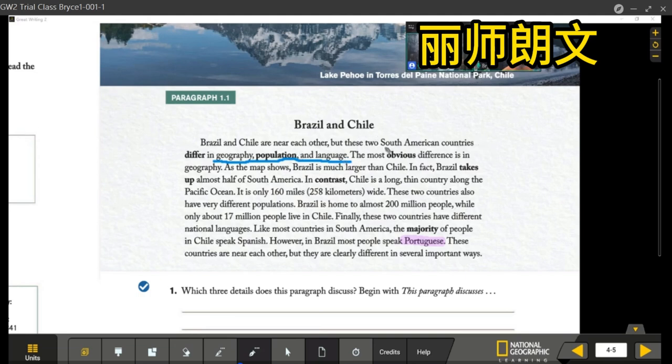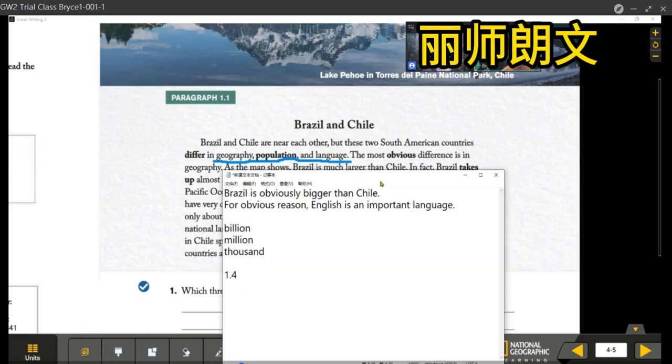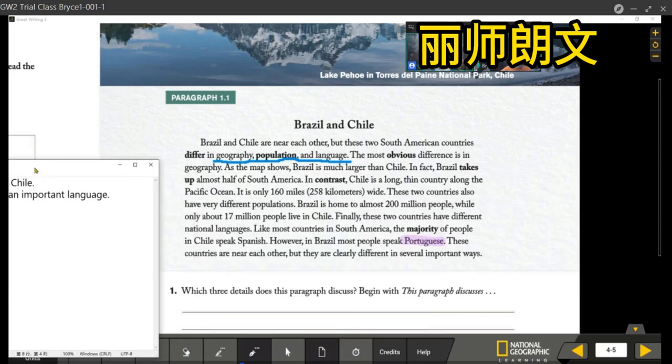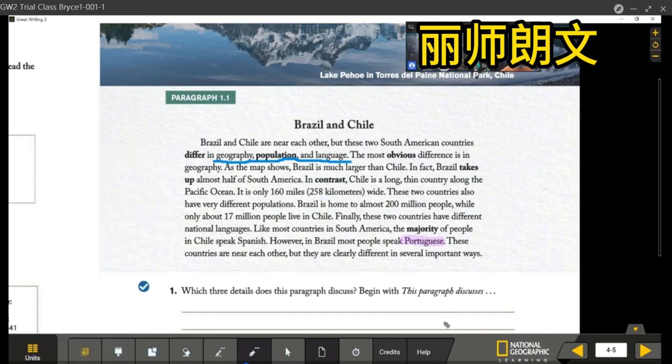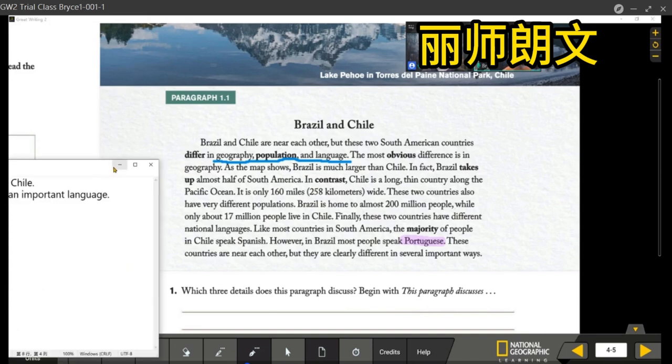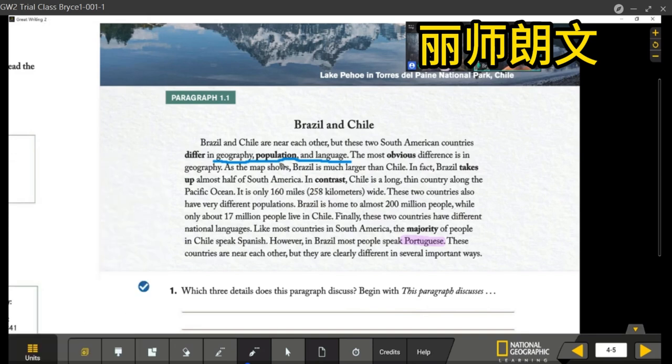Of the difference between Brazil and Chile. Yes, we say this paragraph discusses the differences of geography, population, and language between Brazil and Chile. Say it one more time. This paragraph discusses the difference of geography, population, and the language between Brazil and Chile. Very good.